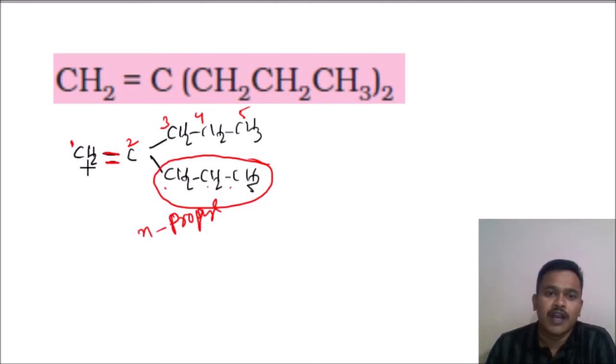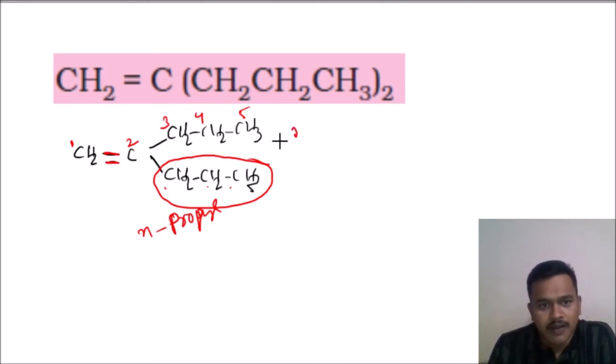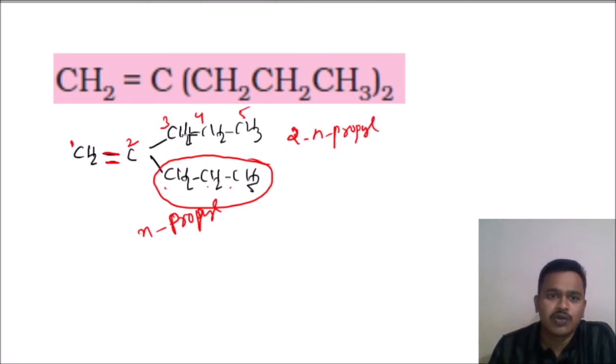So while writing the name, what do you have to write? Branch, then root word, then suffix. You have to start with the branch first. At which position is it there? 1 2 3 4 5. Second position. So at the second position, what is there? N-propyl. Otherwise propyl is also correct. Second position N-propyl. What is the root word? 5 carbons are there, so pent.